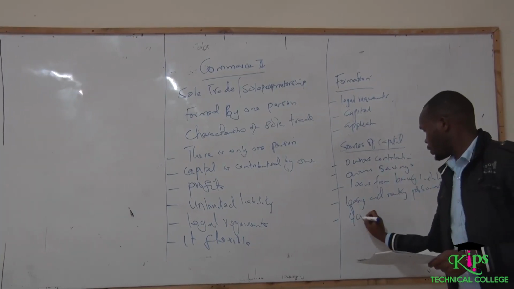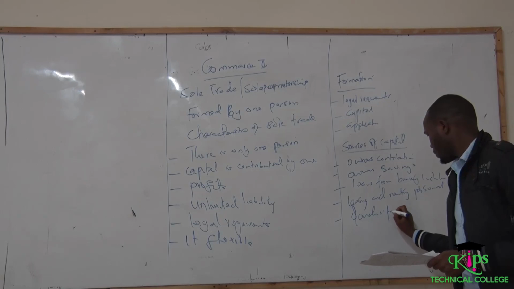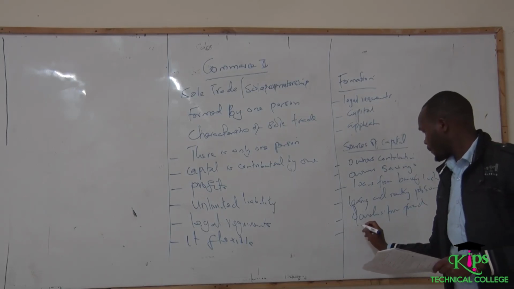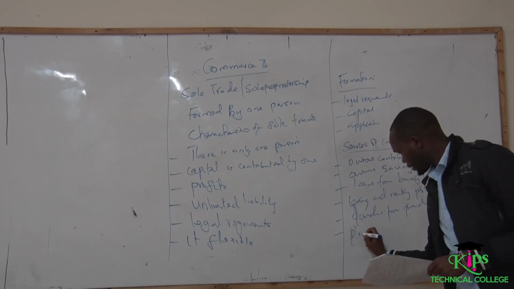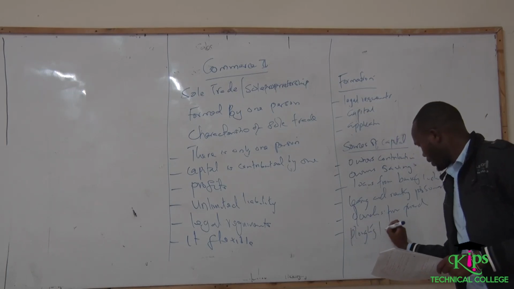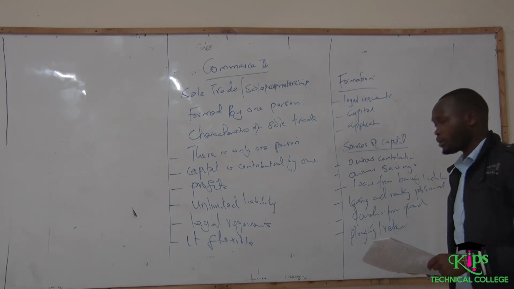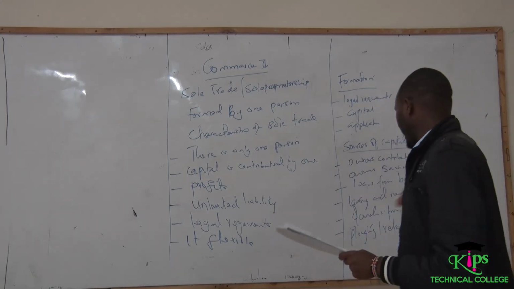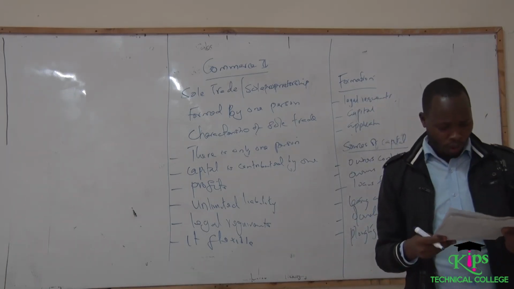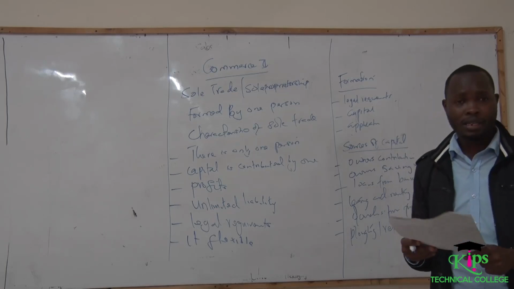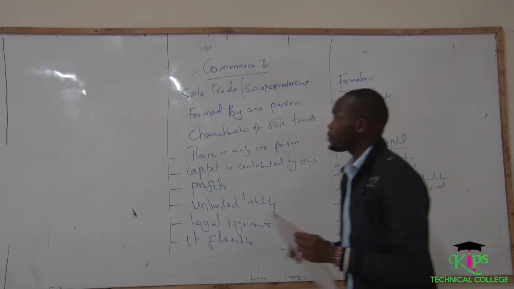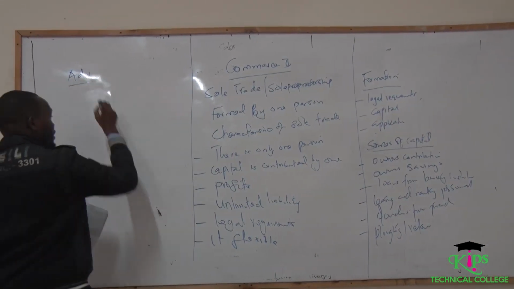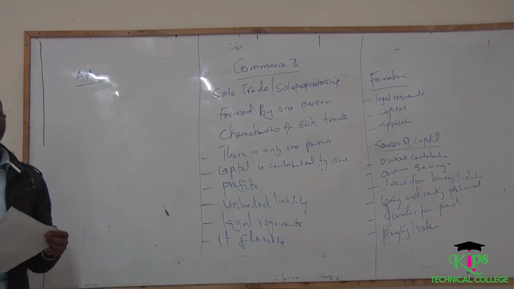So apart from donations from friends, we can still talk about employing back or retaining the profit. Instead of removing the profits that you attained in the business, you can retain them. We also have the advantages and disadvantages of this form of business organization. We can start by seeing the advantages of a sole proprietor.